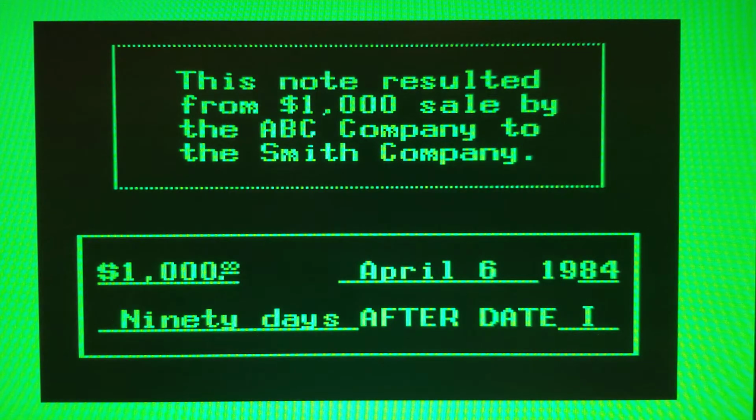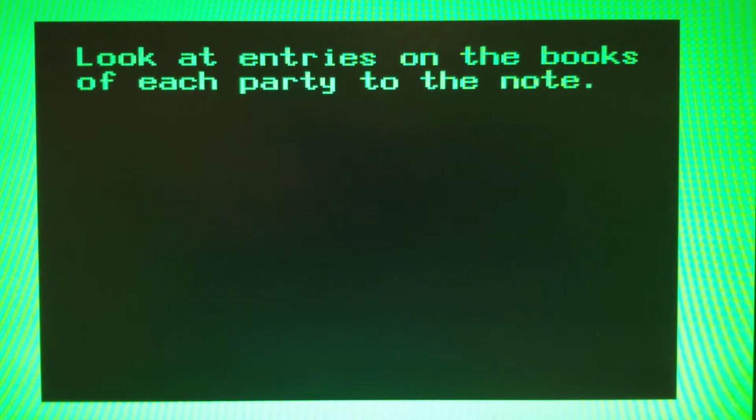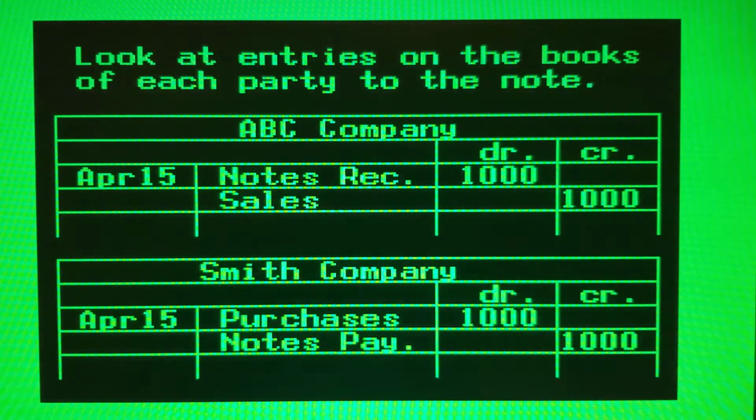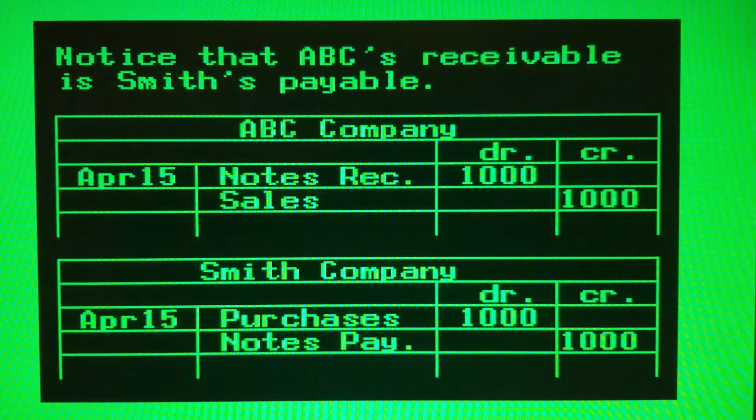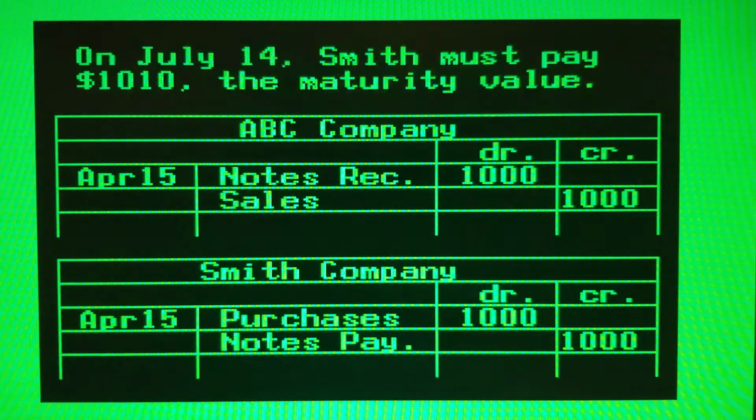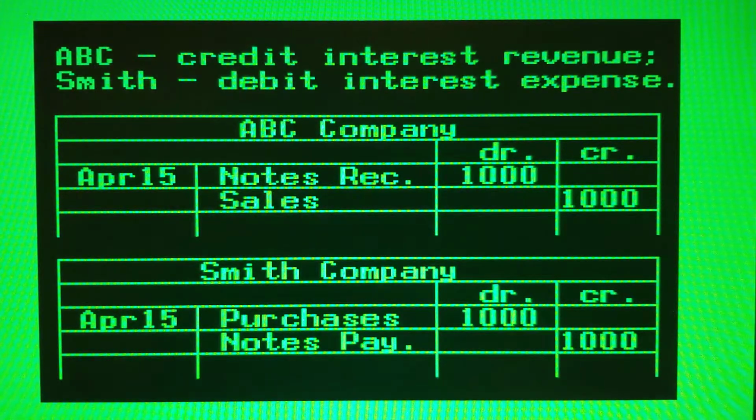This note resulted from a $1,000 sale by the ABC Company to the Smith Company. Look at the entries on the books of each party to the note. The entry on the left would be made to ABC's books, the one on the right on Smith's. Notice that ABC's receivable is Smith's payable. On July 14th, Smith must pay $1,010, the maturity value. In addition to entries in cash and notes receivable, ABC will credit interest revenue, and Smith will debit interest expense when the note is paid.